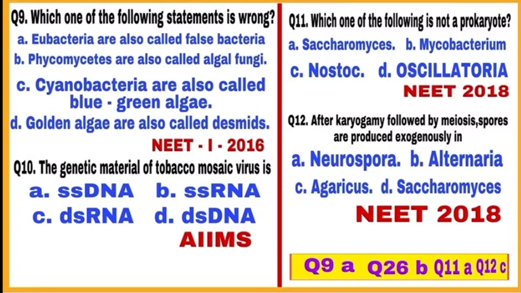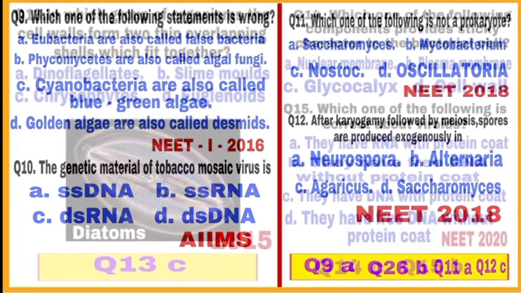Question number 12. After karyogamy followed by meiosis, spores are produced exogenously. Option C, in Agaricus, which is a member of Basidiomycetes. Basidium produces 4 meiospores or basidiospores exogenously, while Neurospora and Saccharomyces both are members of Ascomycetes and produce ascospores endogenously. And Alternaria, member of Deuteromycetes, it produces no spores at all. So, mark C, Agaricus as a correct answer.